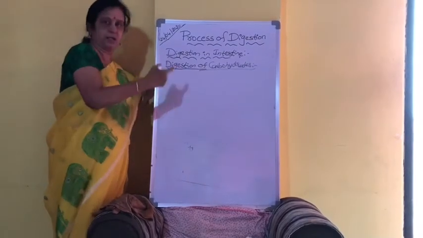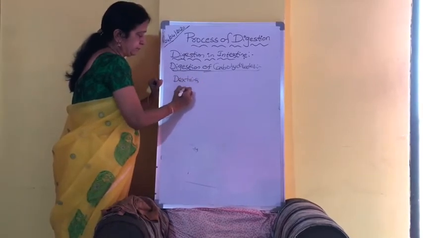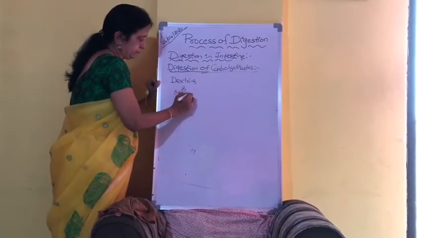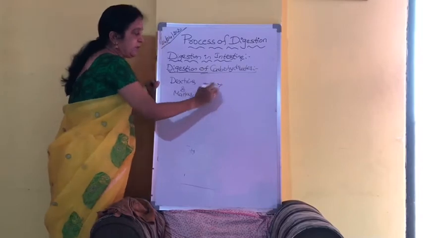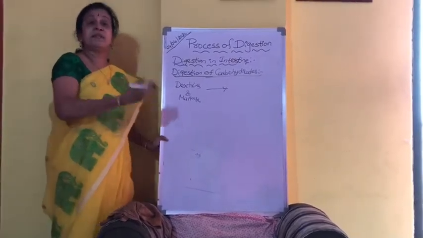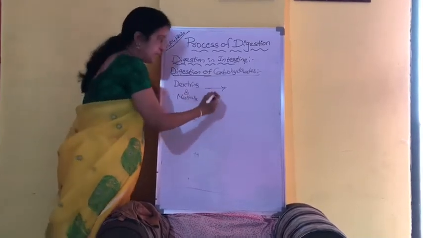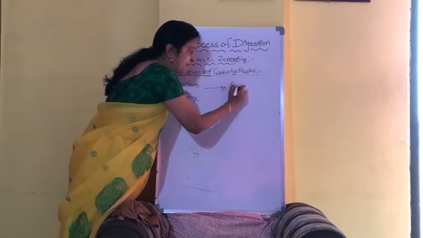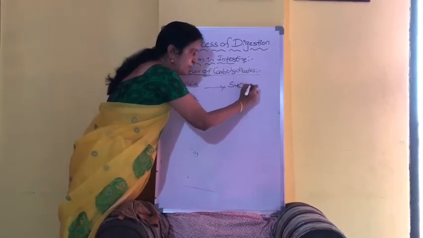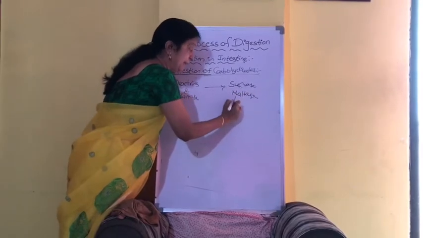These dextrins and maltose will be acted upon by various disaccharide enzymes, because they will be converted into various disaccharides like sucrose, maltose and lactose.